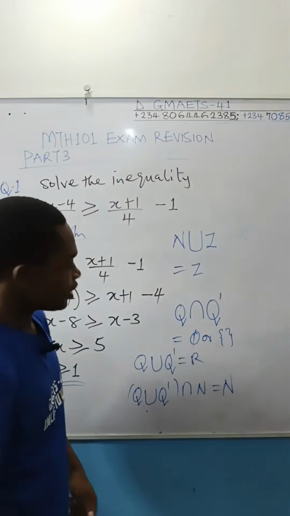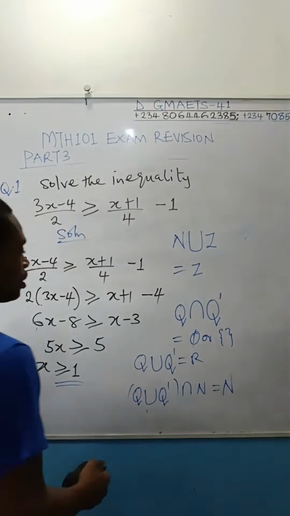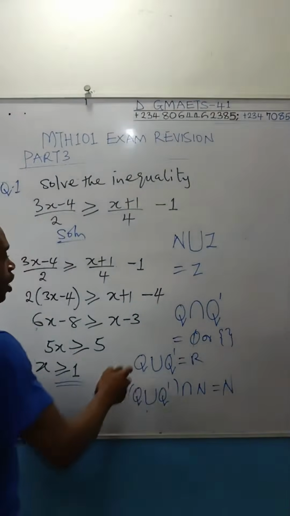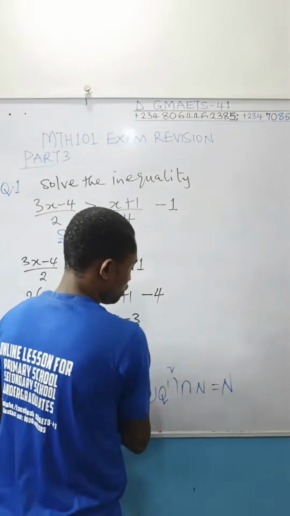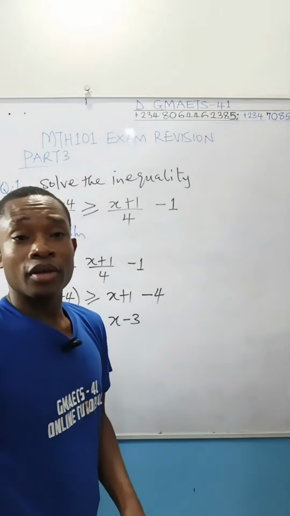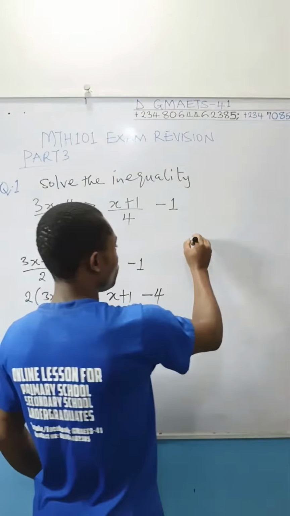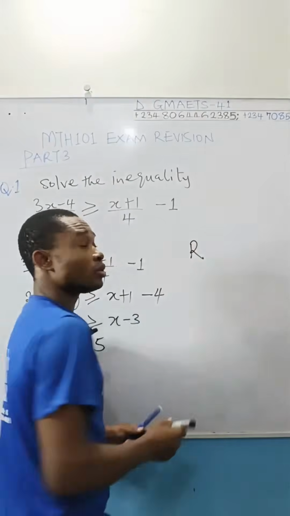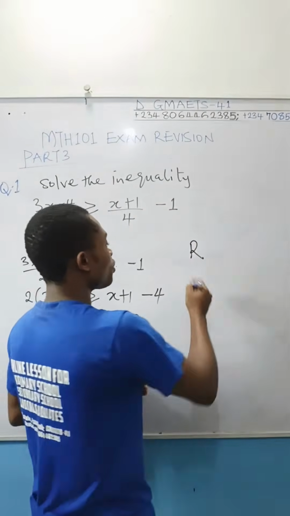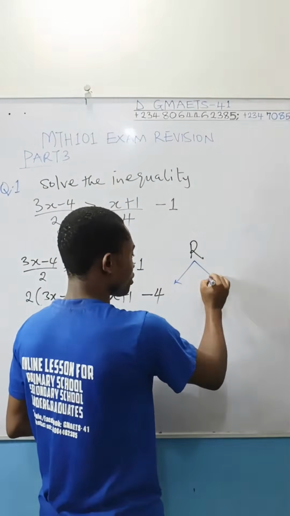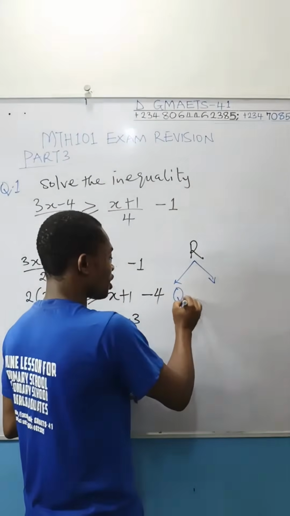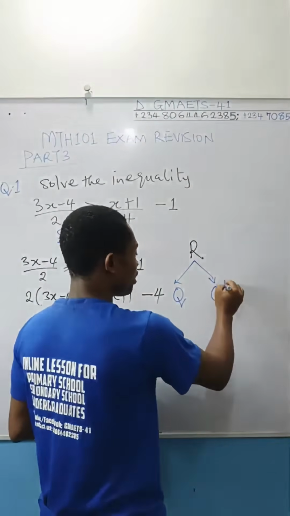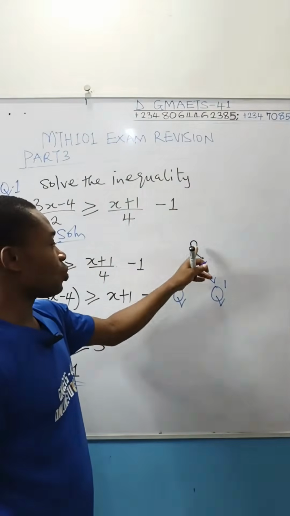So remember this tree, please. Remember this tree, how the numbers are being given birth to. I'm focusing on real number. I wouldn't say anything about complex number. So real number gave birth to two numbers. One of them is rational, and the other one is irrational. So this union this will give you this.